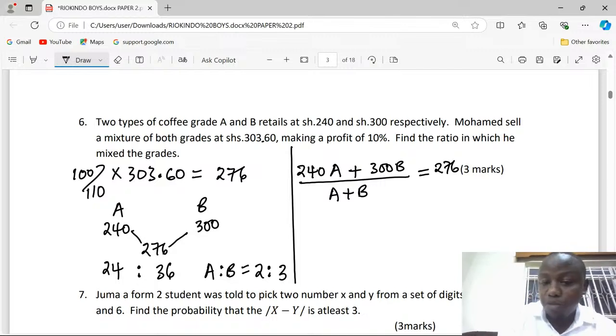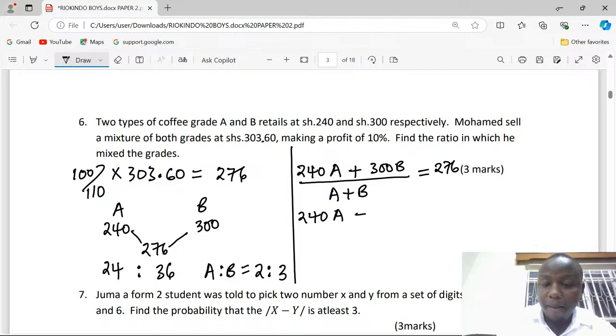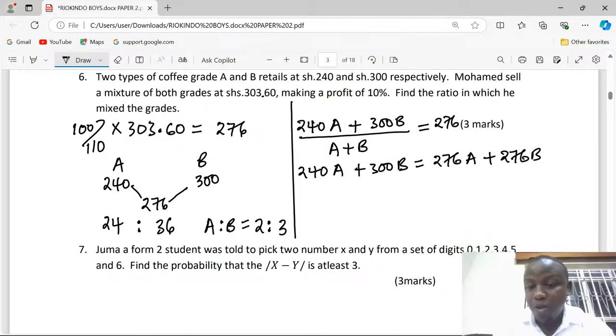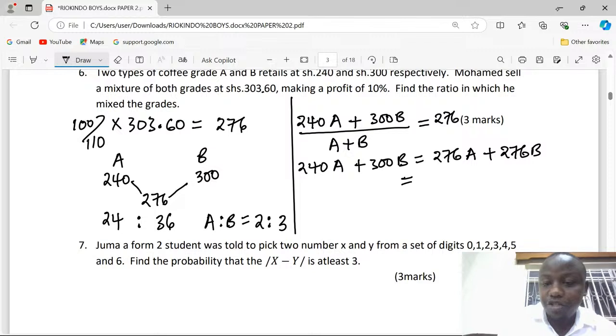276. So we can multiply through and have 240A plus 300B. This is equivalent to 276A plus 276B after we've multiplied through. And at this point now, we can rearrange and have 276 minus 240, so that A becomes 36 at this point. Then 300 minus 276, we get